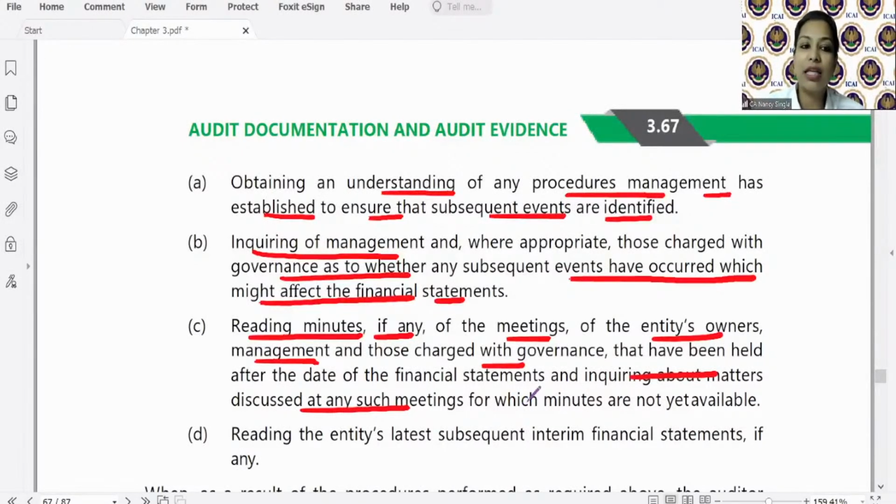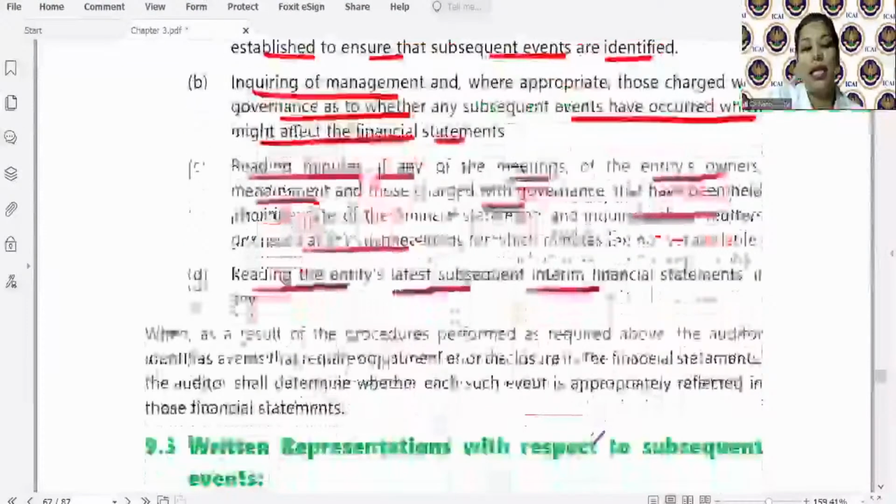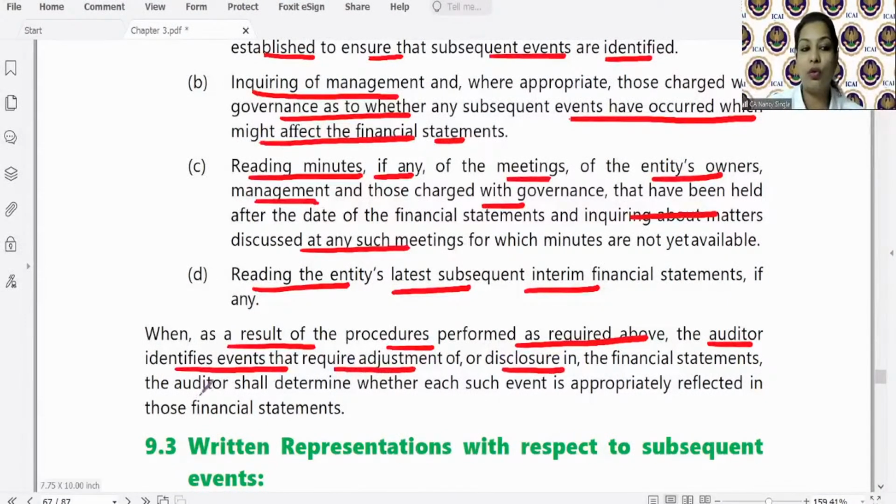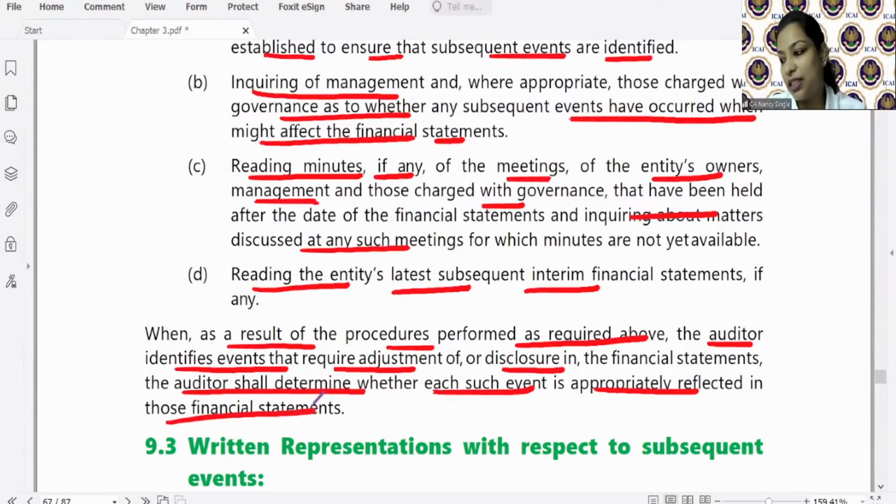Go through the meetings for which minutes are available. Reading the entity's latest subsequent interim financial statement. Okay. So when, as a result of procedures performed as required above, the auditor identifies events that require adjustments or disclosure, the auditor shall determine whether each such event is appropriately reflected in those financial statements.